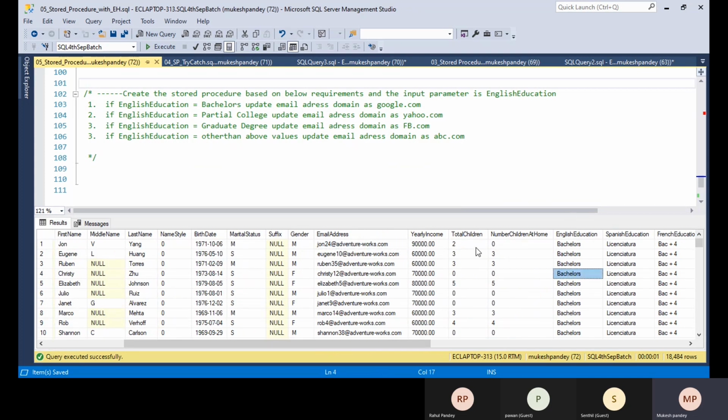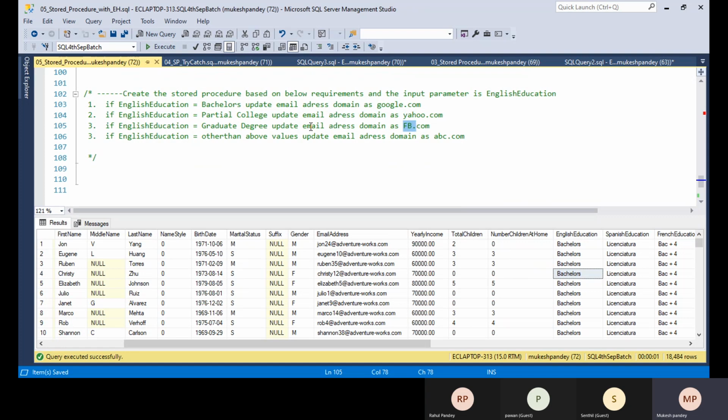If I pass bachelor, you need to update the email address to john24@google.com. So if I pass the English education as bachelor, we need to update it to google.com. If you pass partial college, you need to update it as yahoo.com. And if I pass graduate degree, you need to use fb.com. Other than these three values, if I pass any other value, you need to update it with abc.com.